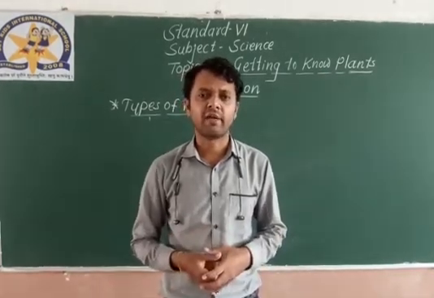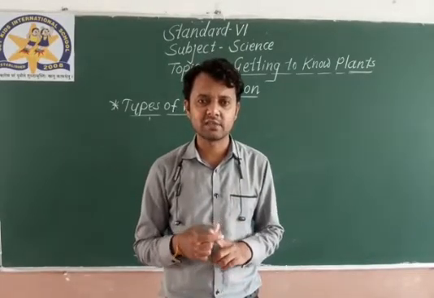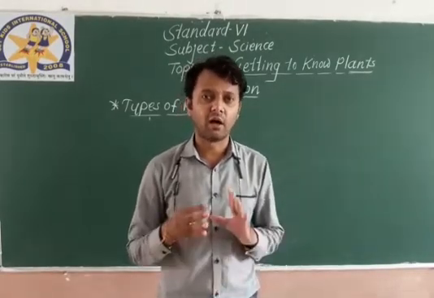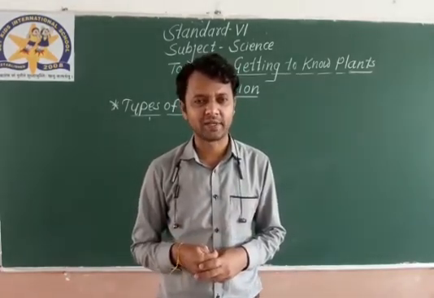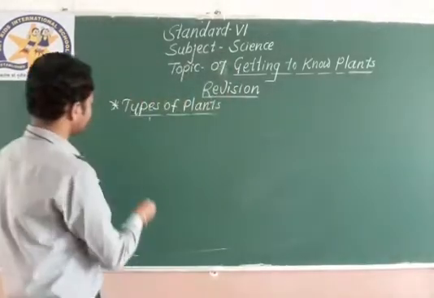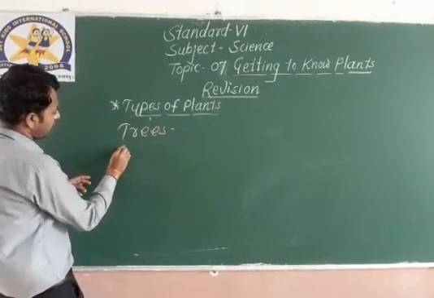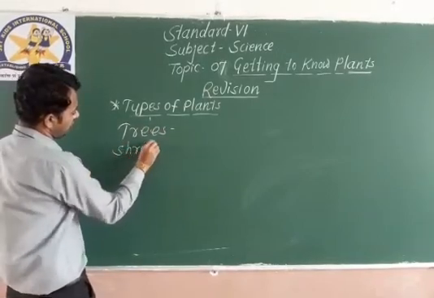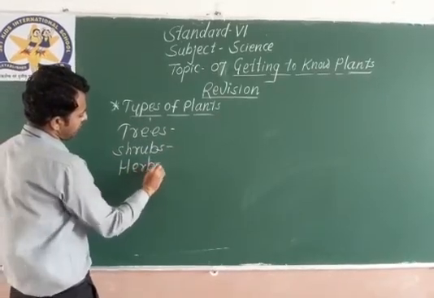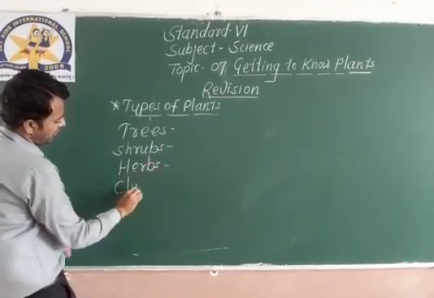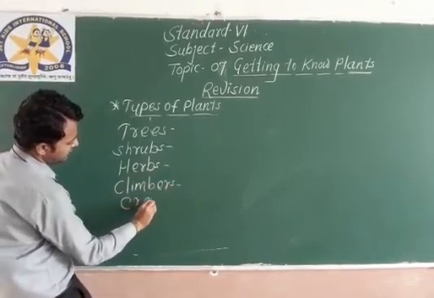So here we are done with the types of plants, which are trees, shrubs, herbs, climbers and creepers.